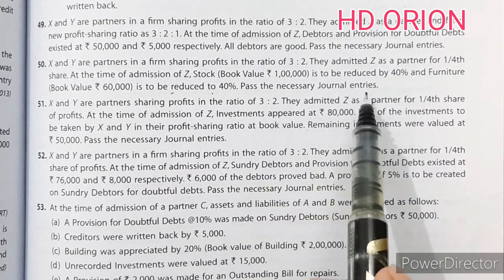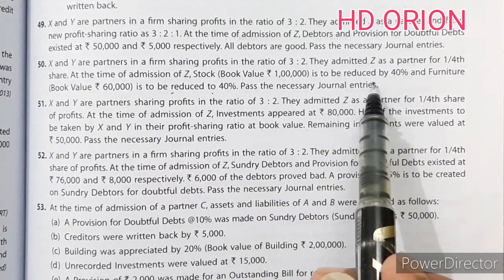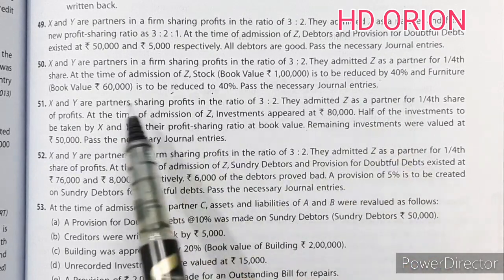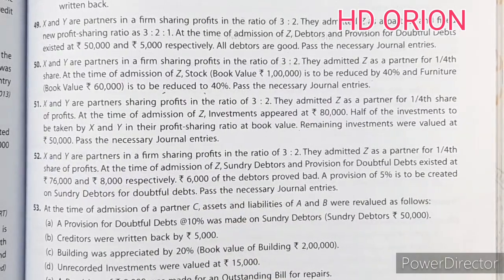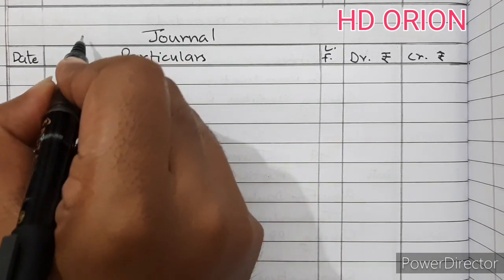Pass the necessary journal entries. It is the language where most of the students commit mistake. You have to understand this: reduced by 40% and reduced to 40%. Let us see the solution. Question number 50.